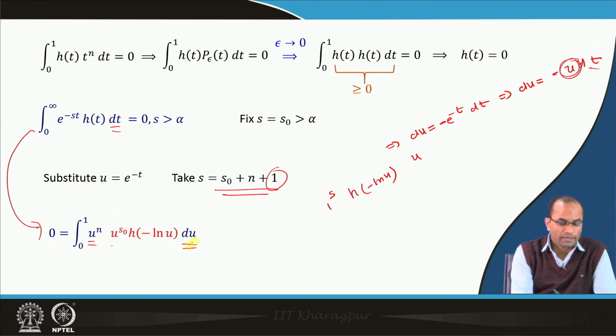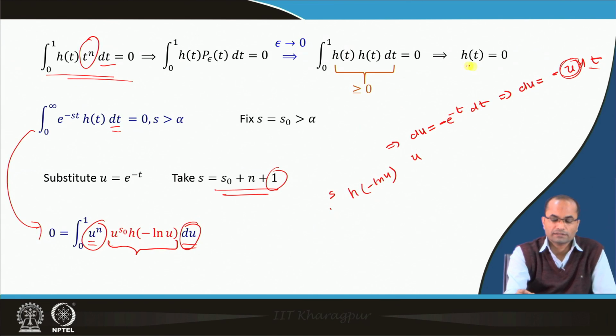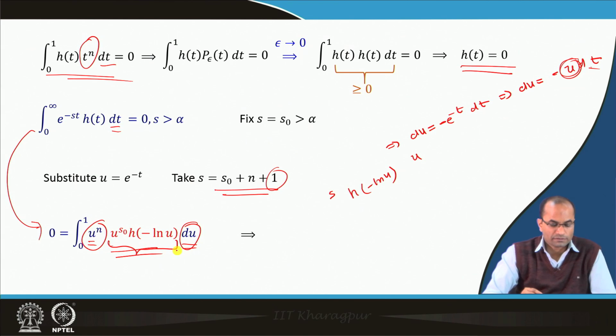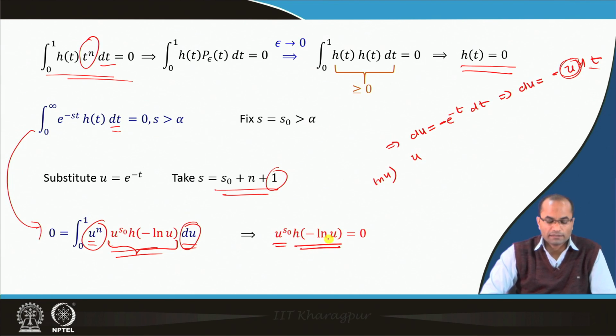Now, if we look at this form, we have u power n similar to what we have there, t power n, and then we have some continuous function sitting, and then we have du which was dt there naturally. So, if this result implies h t equal to 0 identically, here also we are getting the same result. That means u power s naught times h of minus ln u will be equal to 0.